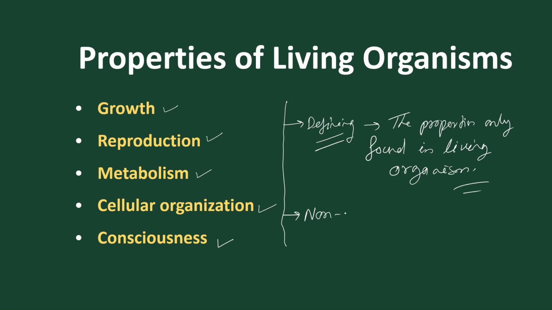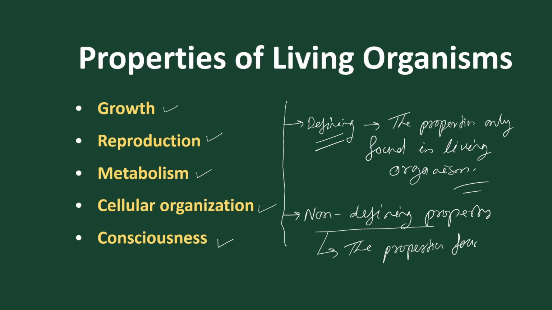But what is a non-defining property? Non-defining properties means the properties found both in living and non-living things.